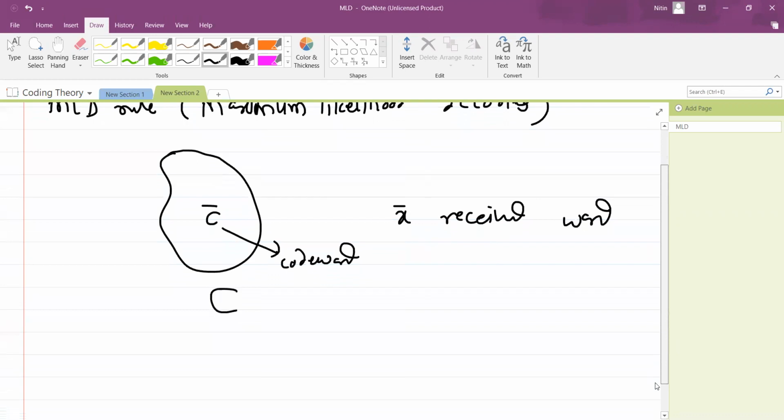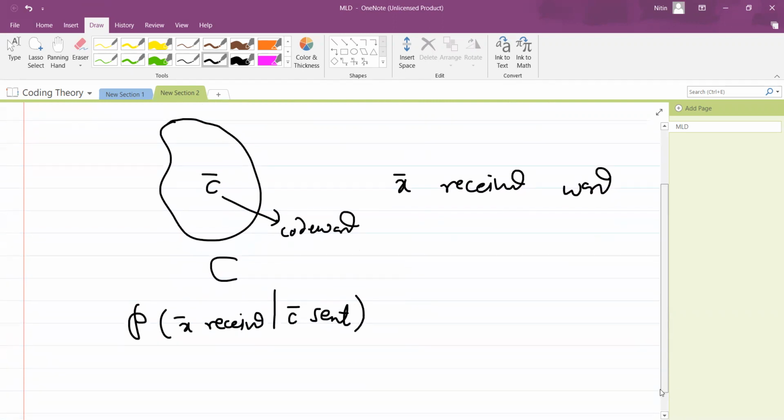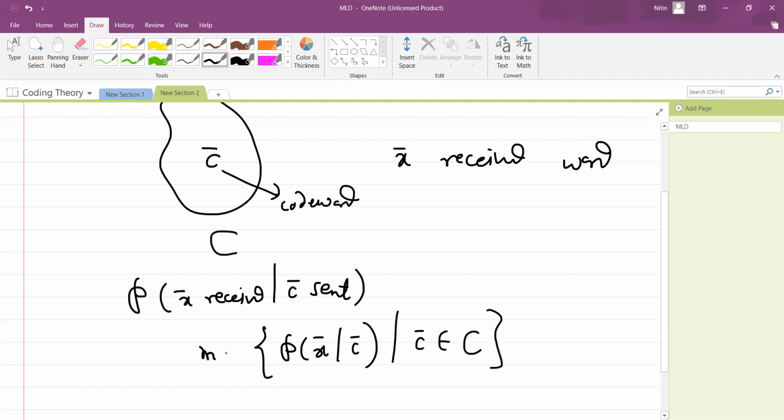Then what we used to do, we used to find the probability of X bar received under the condition that C bar is being sent. And we should do it for each codeword. So we used to form the probability of X bar received, C bar sent, such that C bar belongs to C, and we used to find the maximum out of that.